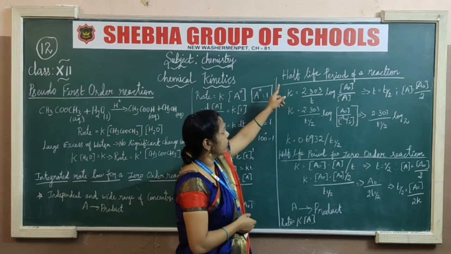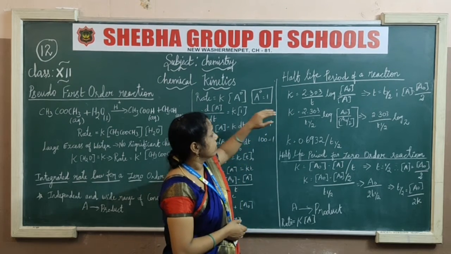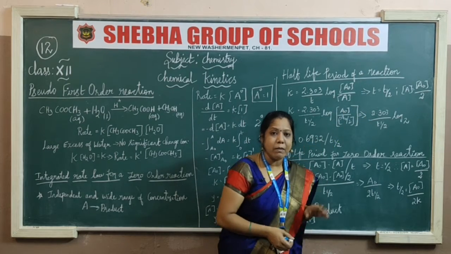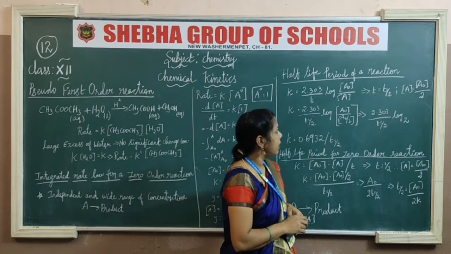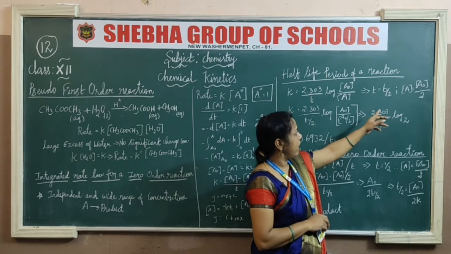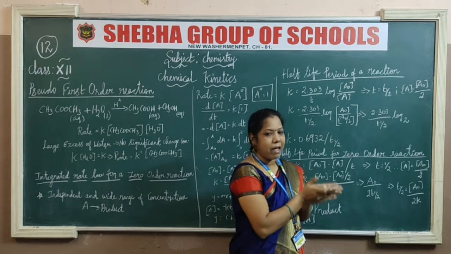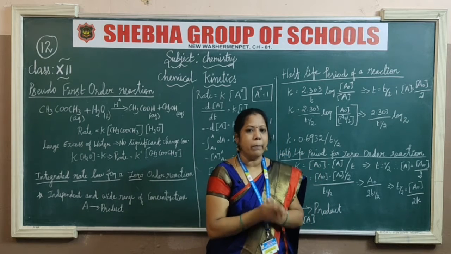So I am going to write it for the half life period. Obviously time is T 1 by 2, the half of the time, and A is equal to A naught by 2.